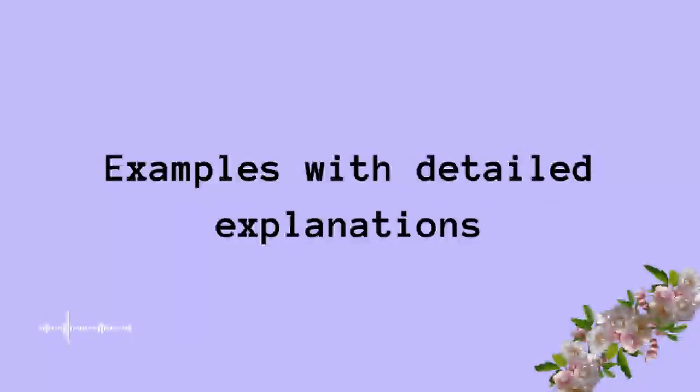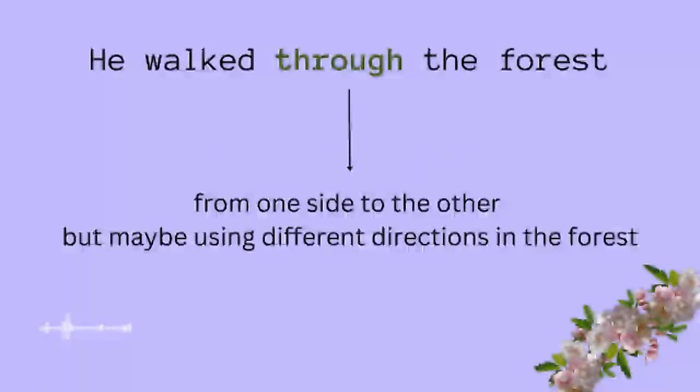So for now, we need to look at some examples with detailed explanations to understand the differences between these two quite well. Let's have a look at the first example. Here we have, he walked through the forest. Through the forest. What does that mean? It means he walked from one side to the other in the forest, maybe not in one direction, maybe he used different directions, but he walked from the beginning maybe to an ending point, and in this case we use through. He walked through the forest. That means from one side to the other.